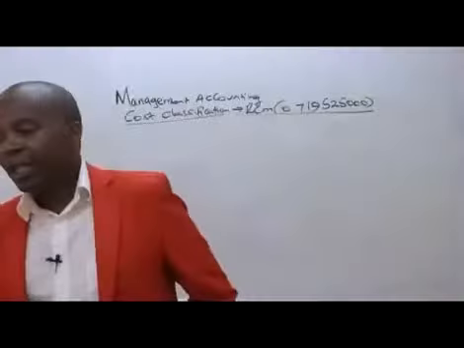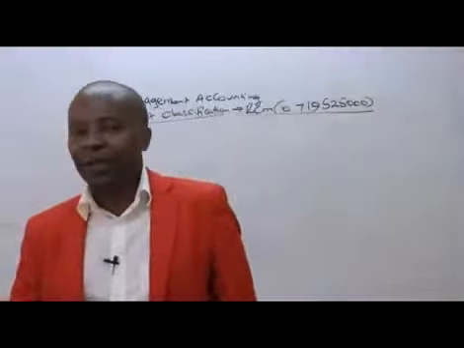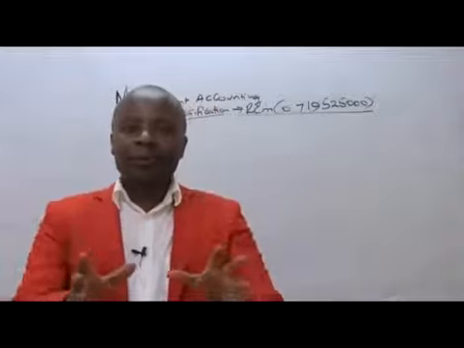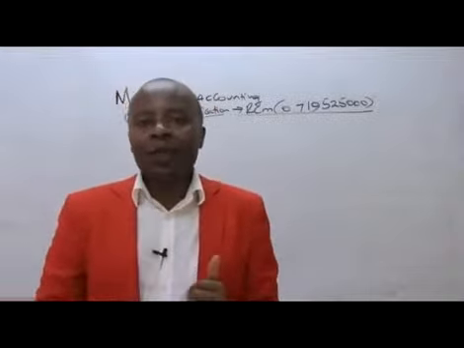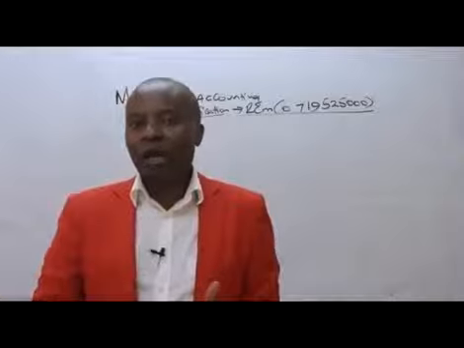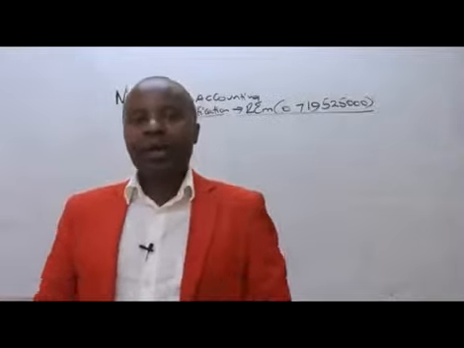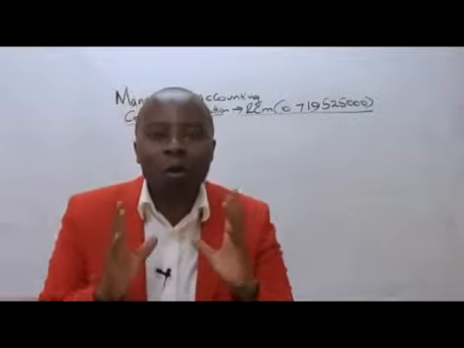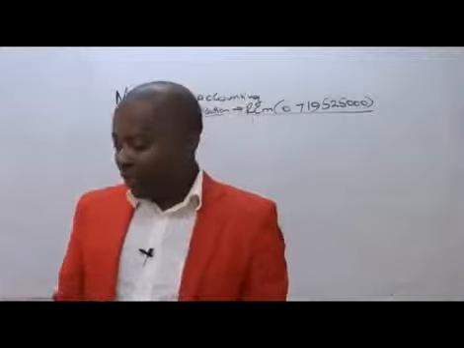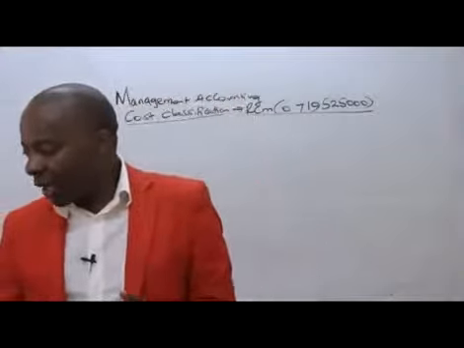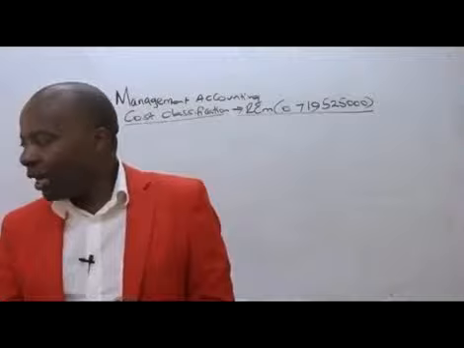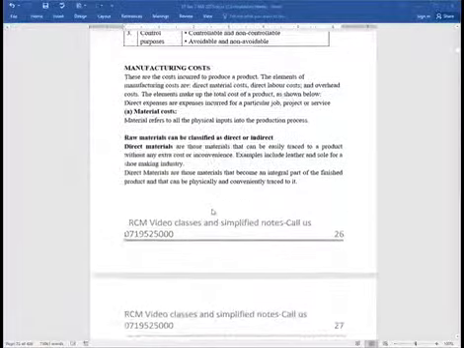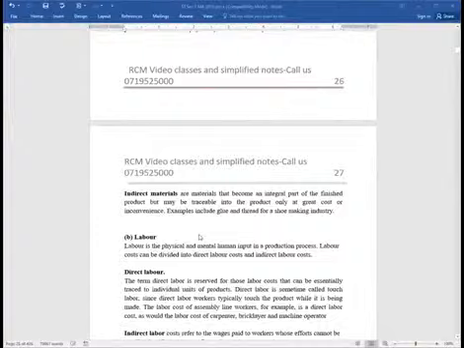Ladies and gentlemen, if for instance today I was a carpenter producing tables, some of the raw materials that I will need are, for instance, timber. So when I bring in the timber, that automatically will be accounted under raw materials. It's important for you to understand that. And then of course we'll have labor. Of course we need labor, like some other carpenters who will be assisting me, and I'll be paying them salaries and wages.